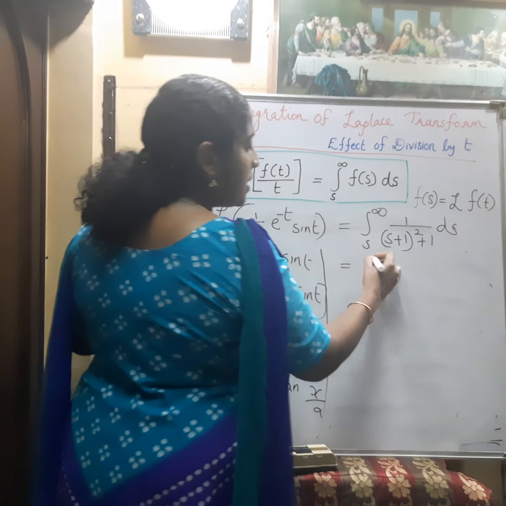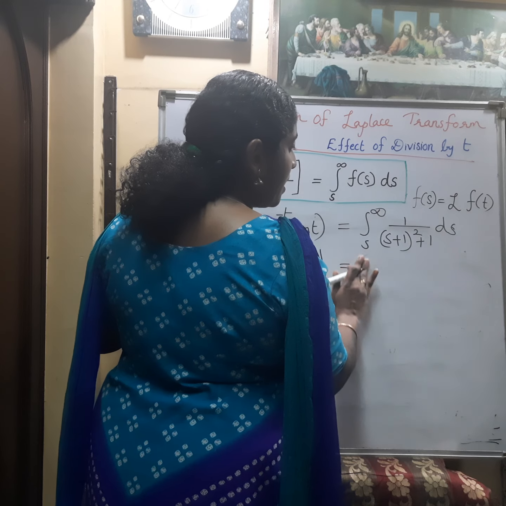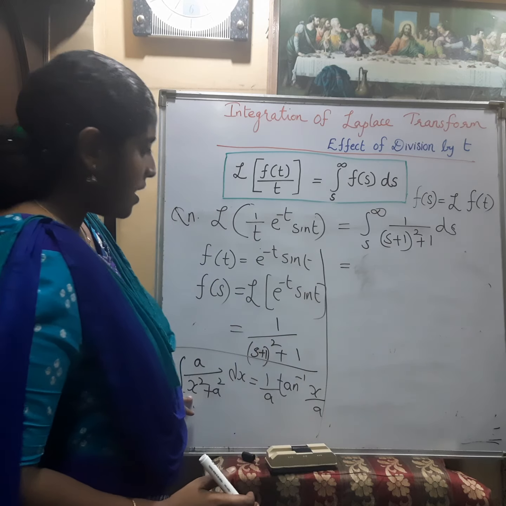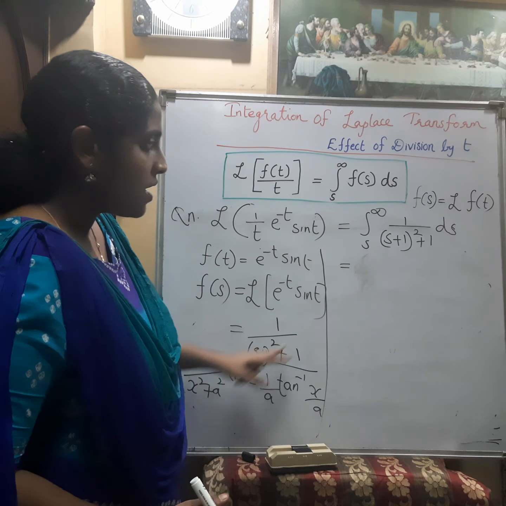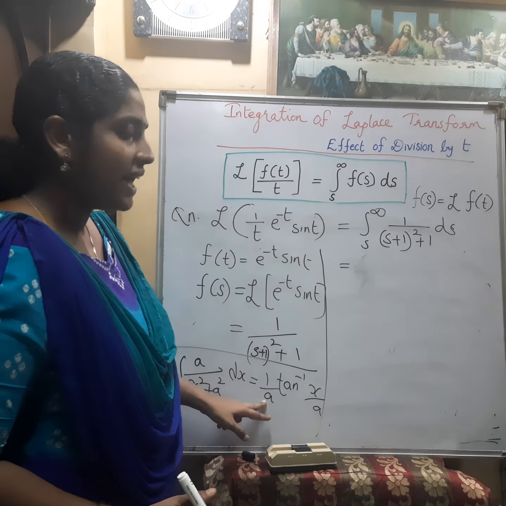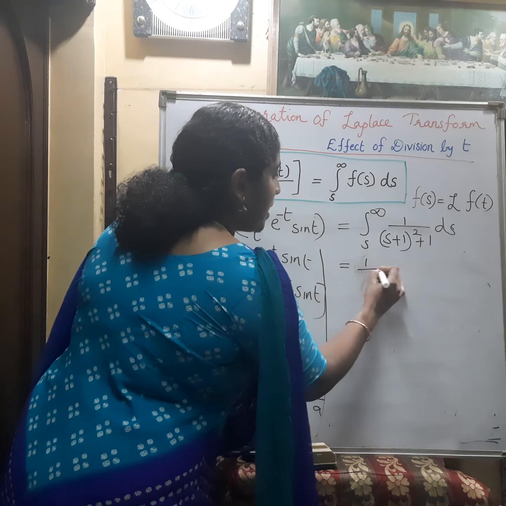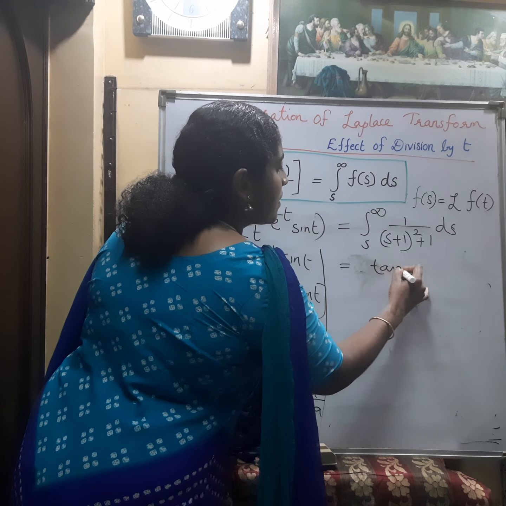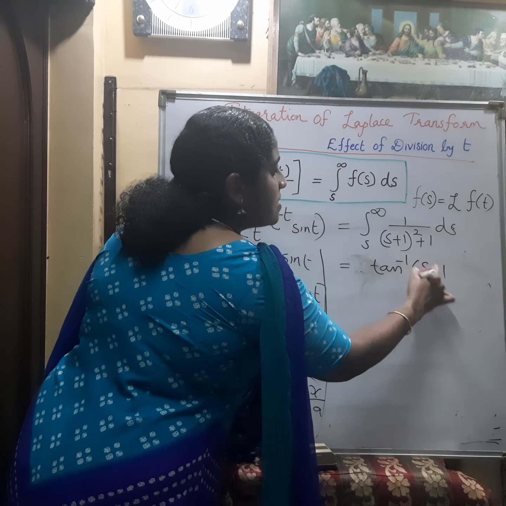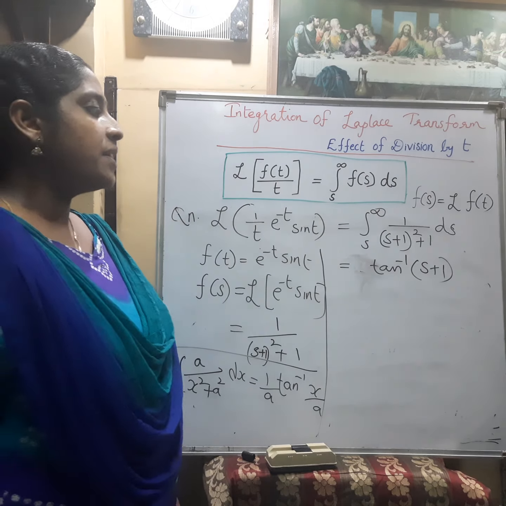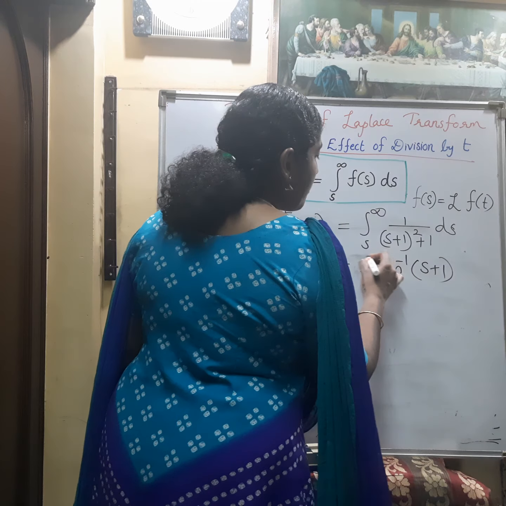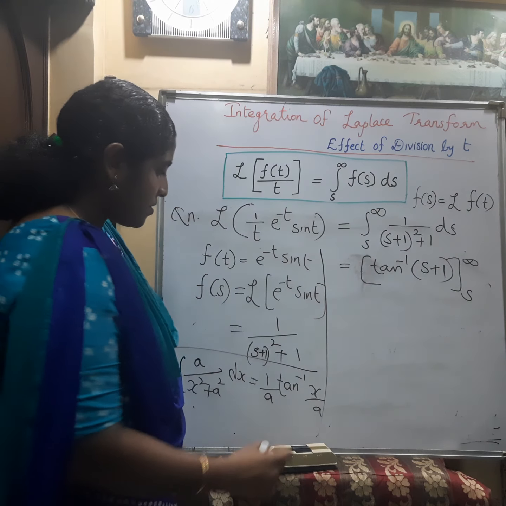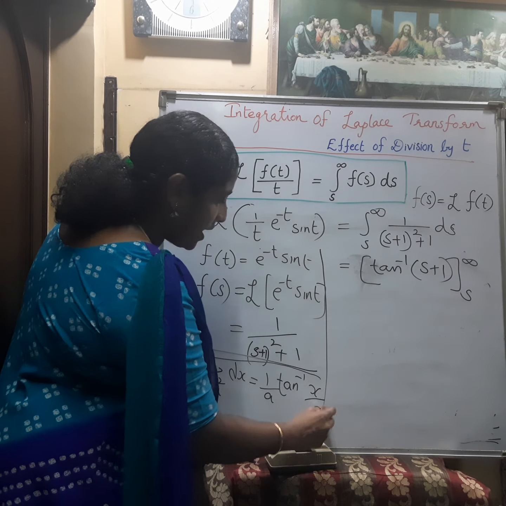So here, integral s to infinity, x is s plus 1 and a is 1. So the answer is 1 by a tan inverse x by a, that is 1 times tan inverse of s plus 1, with limits from s to infinity. So we have used this integration formula directly.